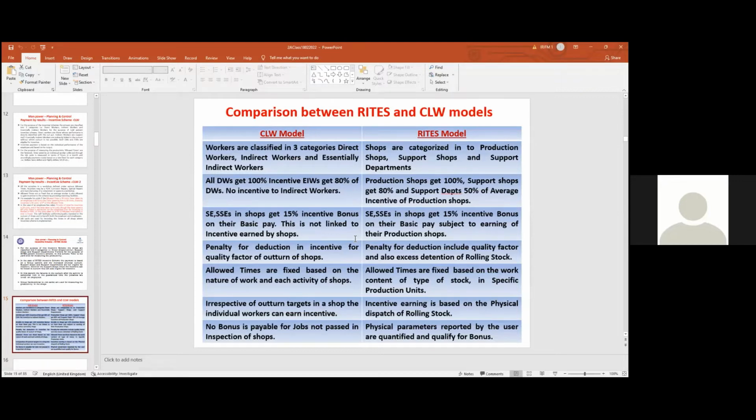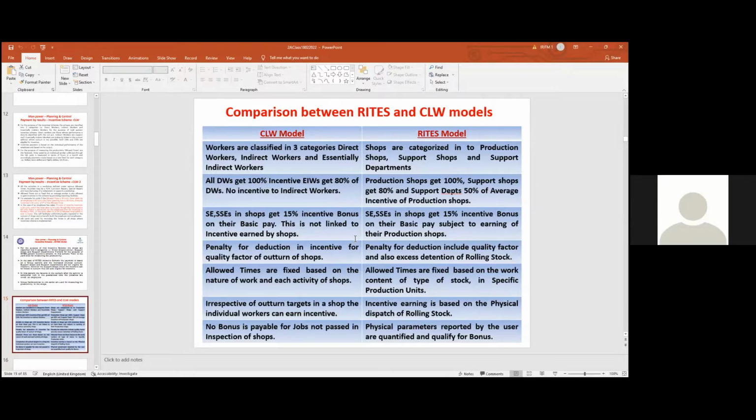So here the allowed times are fixed based on the work content of type of stock. ICF का अलग है, RCF का अलग है, LHB का अलग है. ऐसा in specific and also in production units.